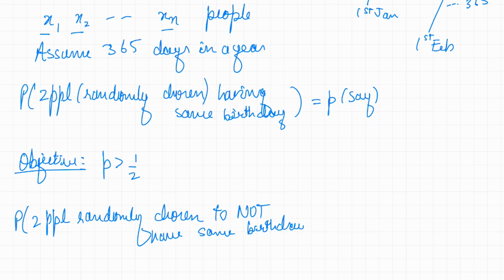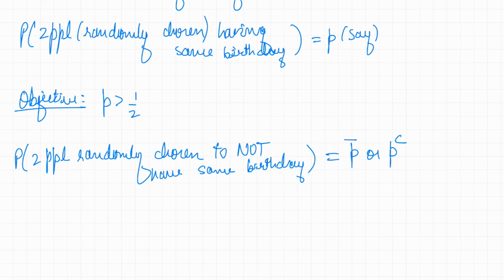Okay, so we want probability. We want to find out the probability of two people randomly chosen to have not the same birthday. Well, if you see, it's basically nothing but P bar or P complement. And using some of the fundamental theorems of probability we have, if there is an